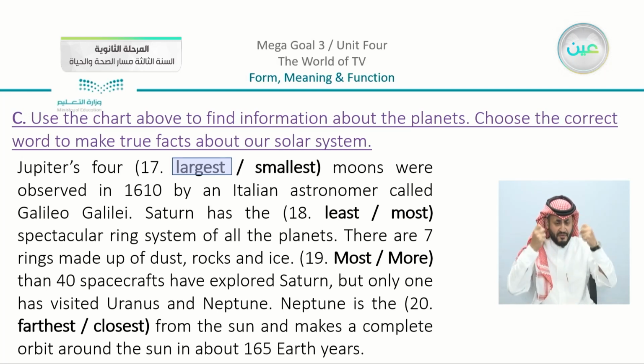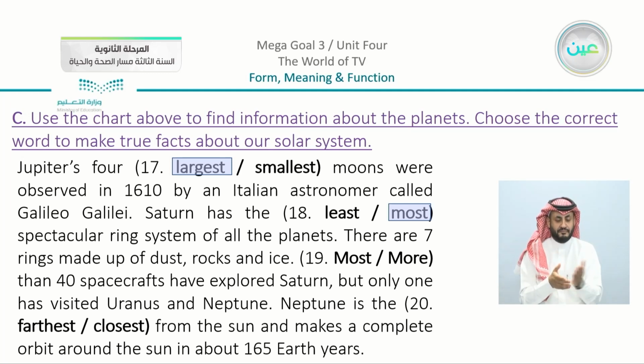We have here Galilei. Saturn has the least or most spectacular ring system? We can see that it has the most spectacular ring system of all the planets. There are 7 rings made up of dust, rocks, and ice. We have here more than 40 spacecrafts have explored Saturn, but only one has visited Uranus and Neptune.